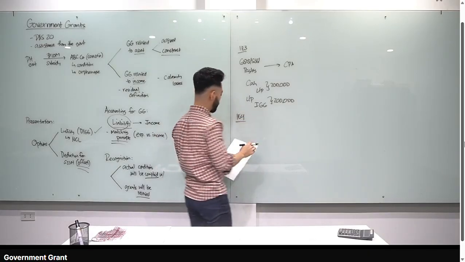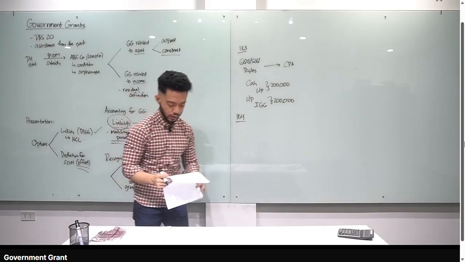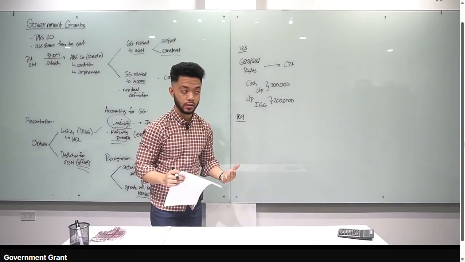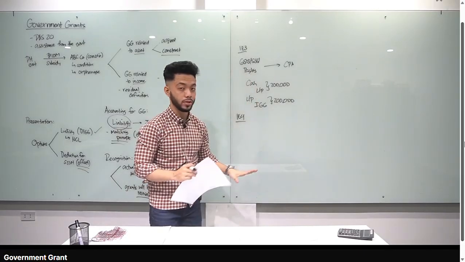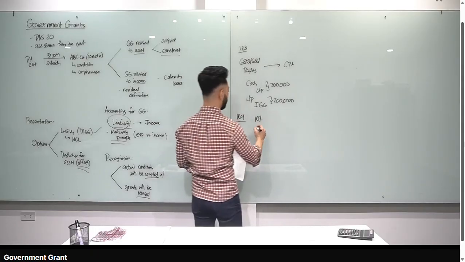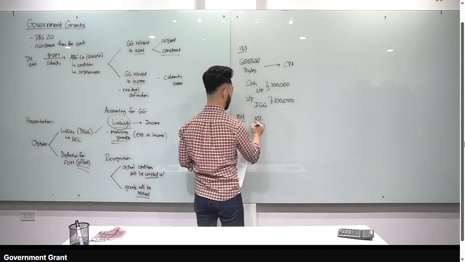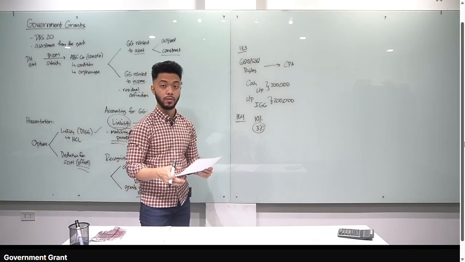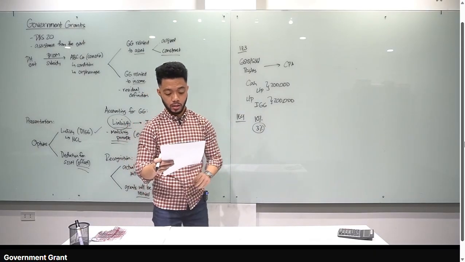Let's go to illustrative example number 4: loan at below market interest rate. GSIS, SSS, and Pag-ibig gave us a loan. Let's say the market rate should be 10%, but what was given to us is 3% below market rate, so the interest we pay is smaller. So what do we do? Let's read the given.